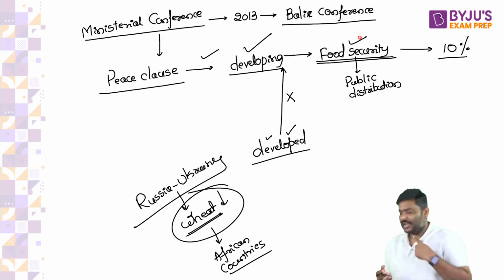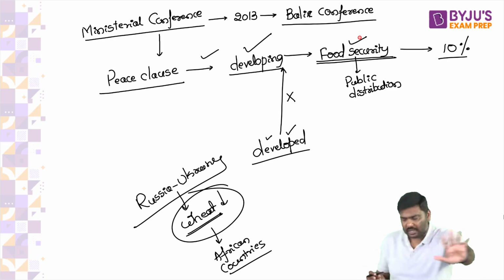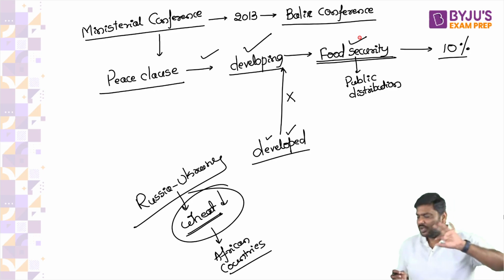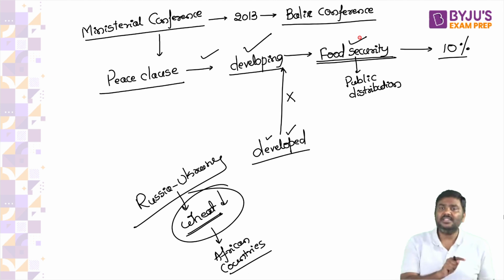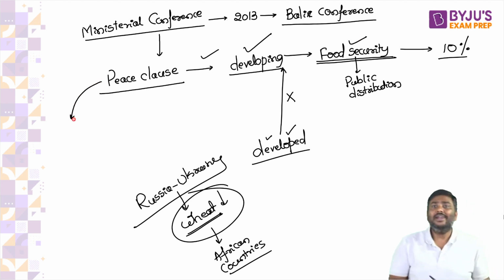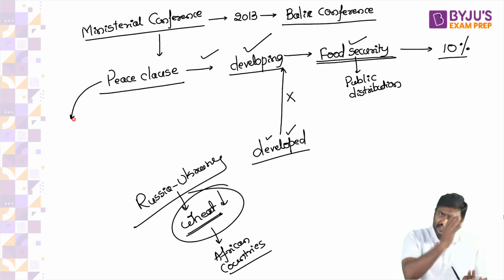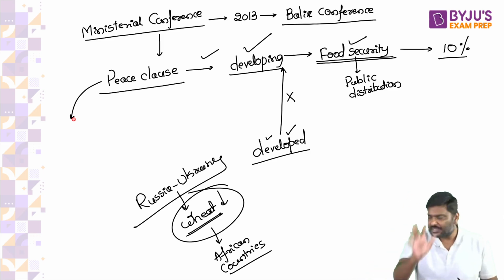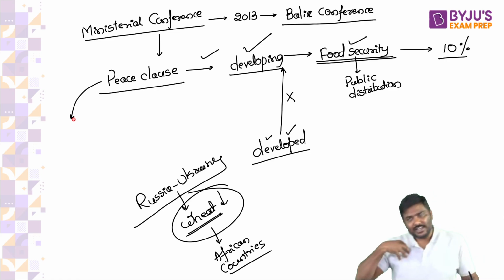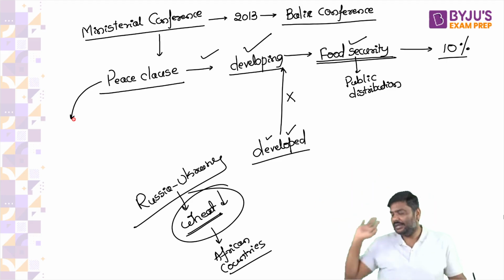So Government of India asked WTO, can you provide an exemption for me? I hope you understand this statement. I'll repeat it. Government of India asked WTO, can you provide an exemption for me, so that I have purchased these food grains for my food security purposes, for the domestic market. Wheat is there. I will take it and export it to Africa. Government is not allowed to do that. WTO said not required. I hope you understand all these points.